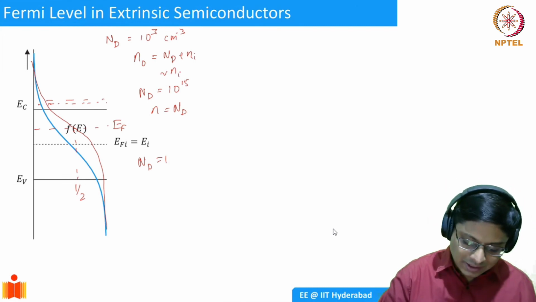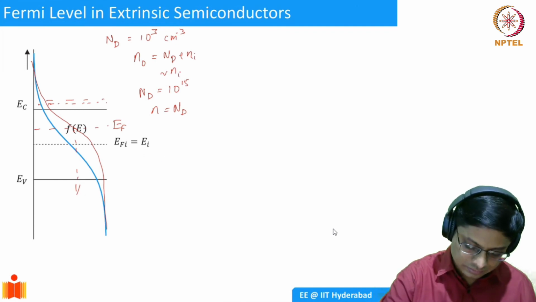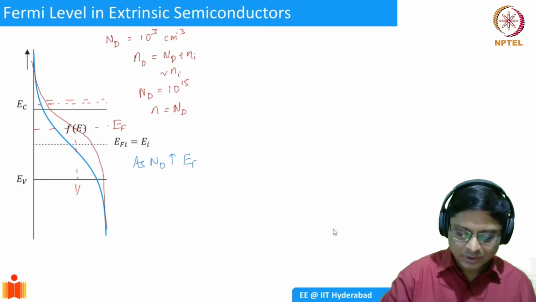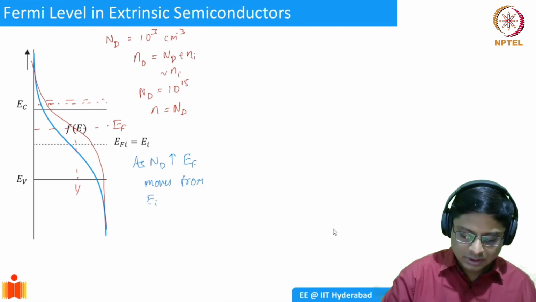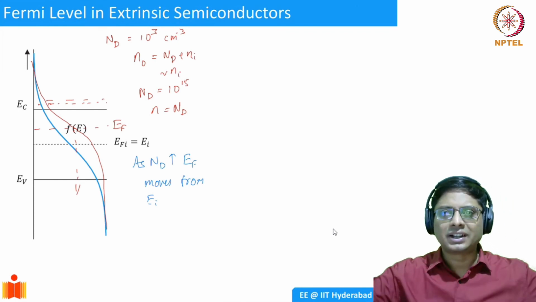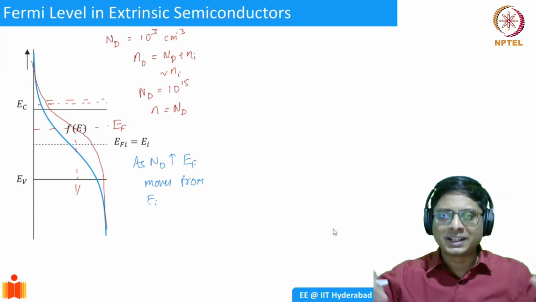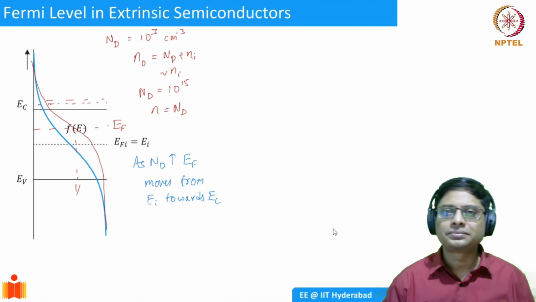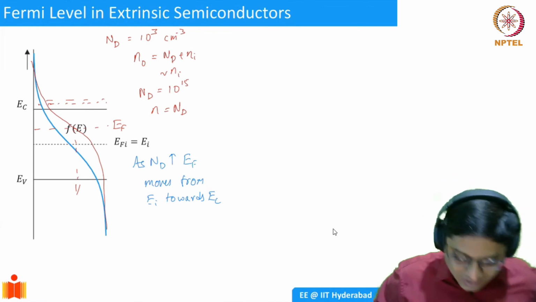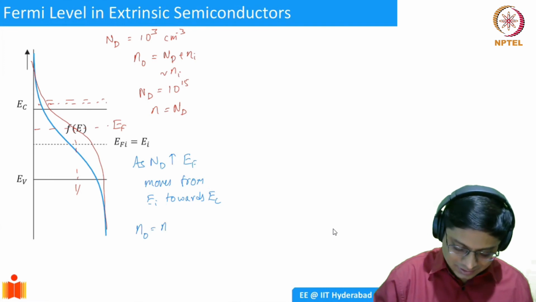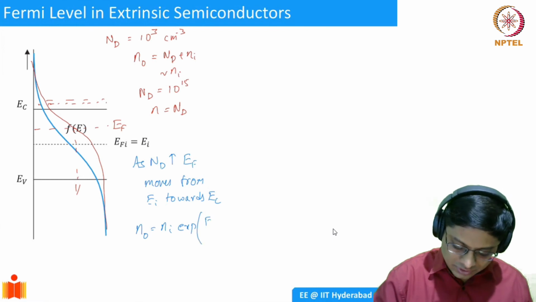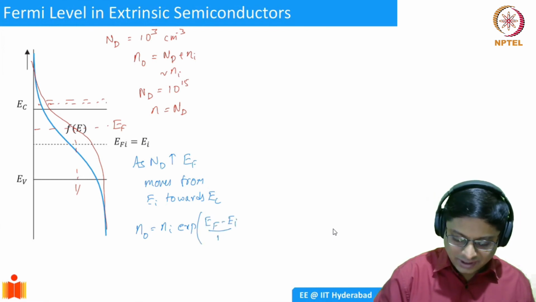As ND increases, EF moves from EI. EI is the intrinsic level in the center, where the intrinsic semiconductor EF is in the middle of the band gap. From there, it starts moving towards EC. That is why, as I said last time, n naught is going to be ni times exponential of EF minus EI.